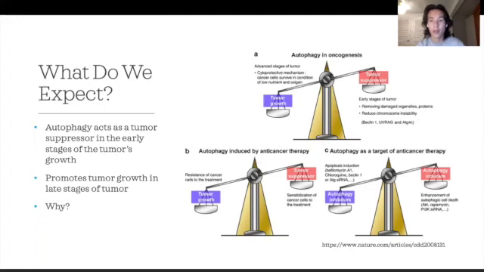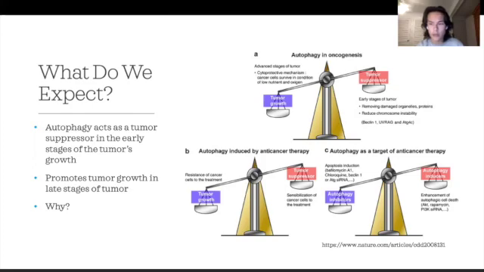We would expect that this cell could use autophagy as a defense mechanism against tumor formation and tumor growth. And we did see this in the studies that we saw in early stages of tumor growth. We saw that autophagy was used as a tumor suppressor. It prevented the growth of these tumors while they were still in their early stages.